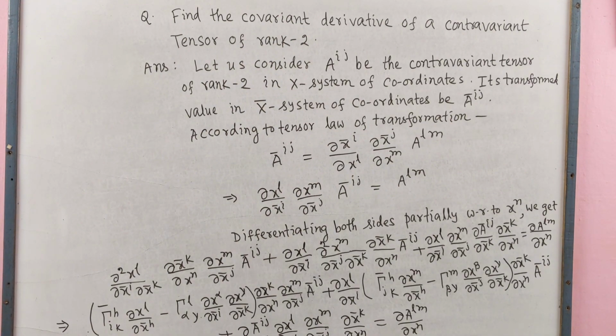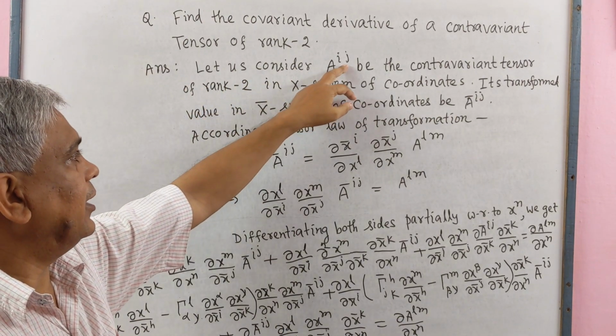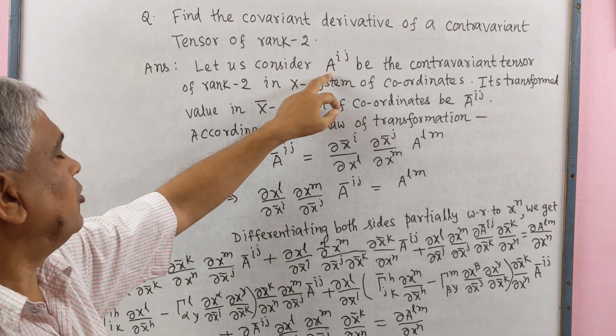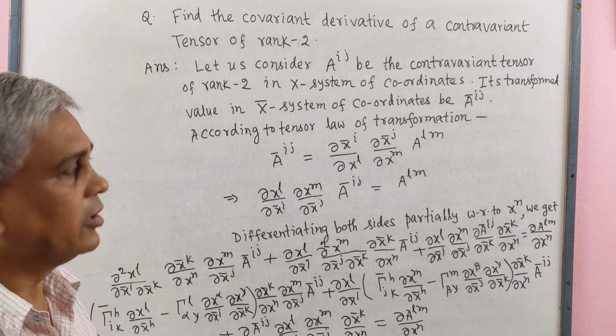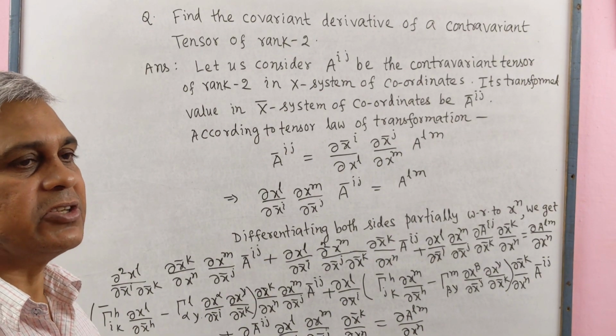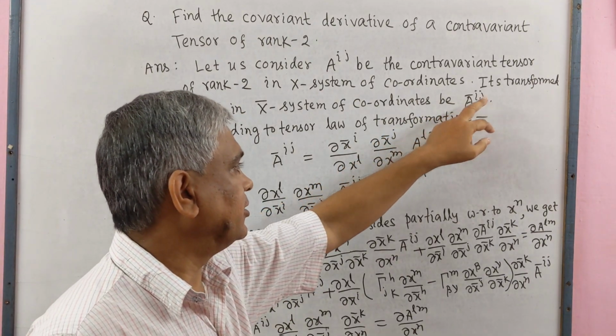Now we solve this. Let us consider A^{ij} be the contravariant tensor of rank 2 in X system of coordinates. Its transformed value in X bar system of coordinates be A bar^{ij}.